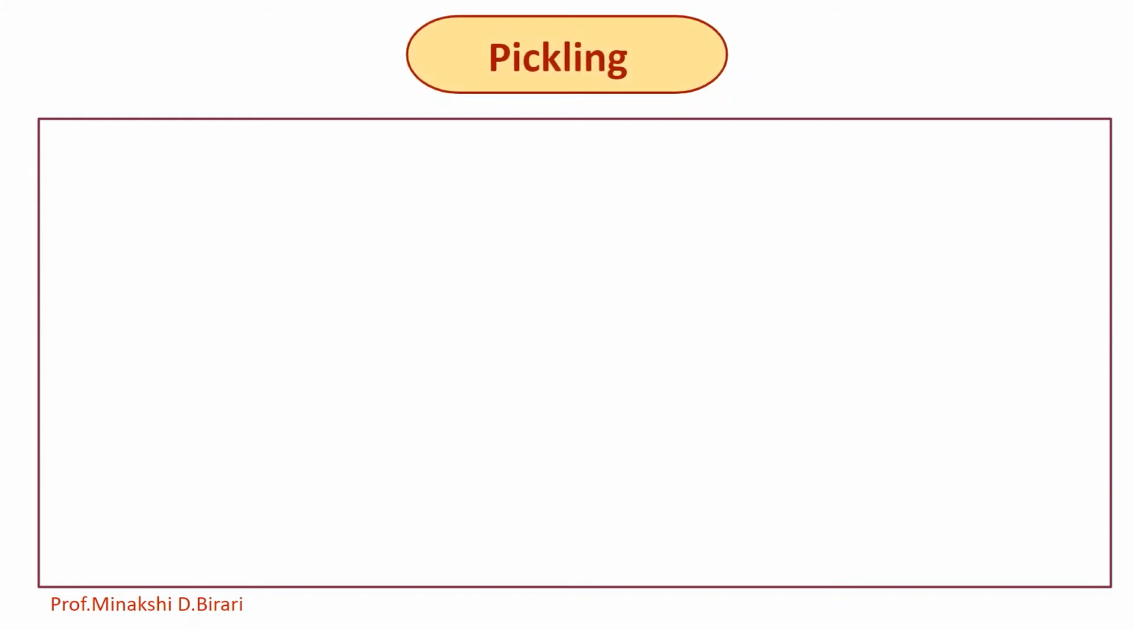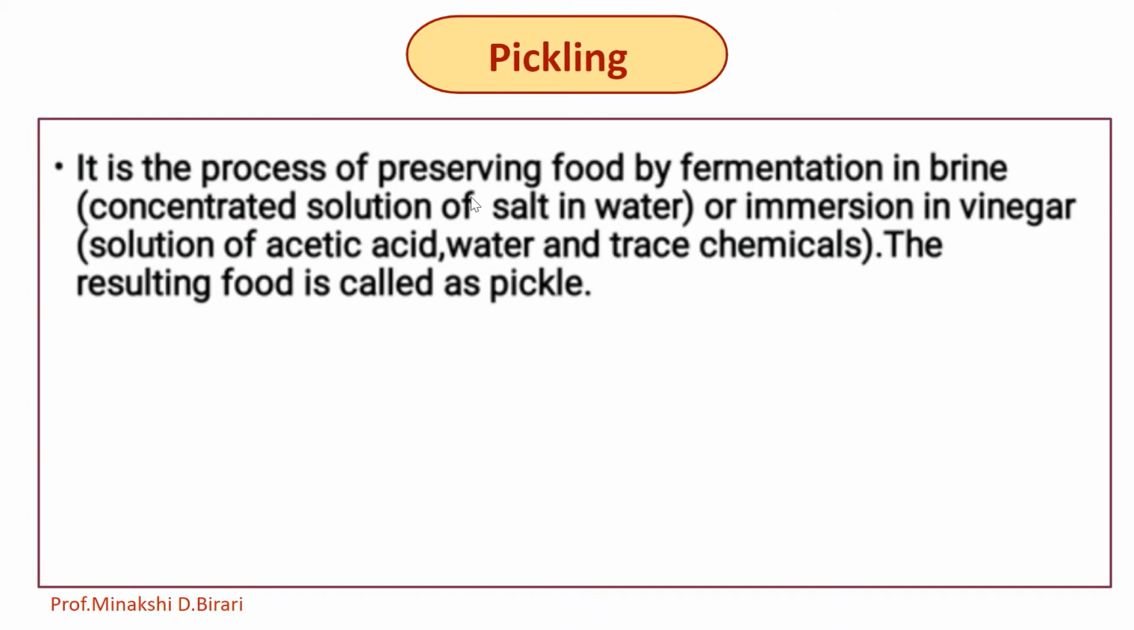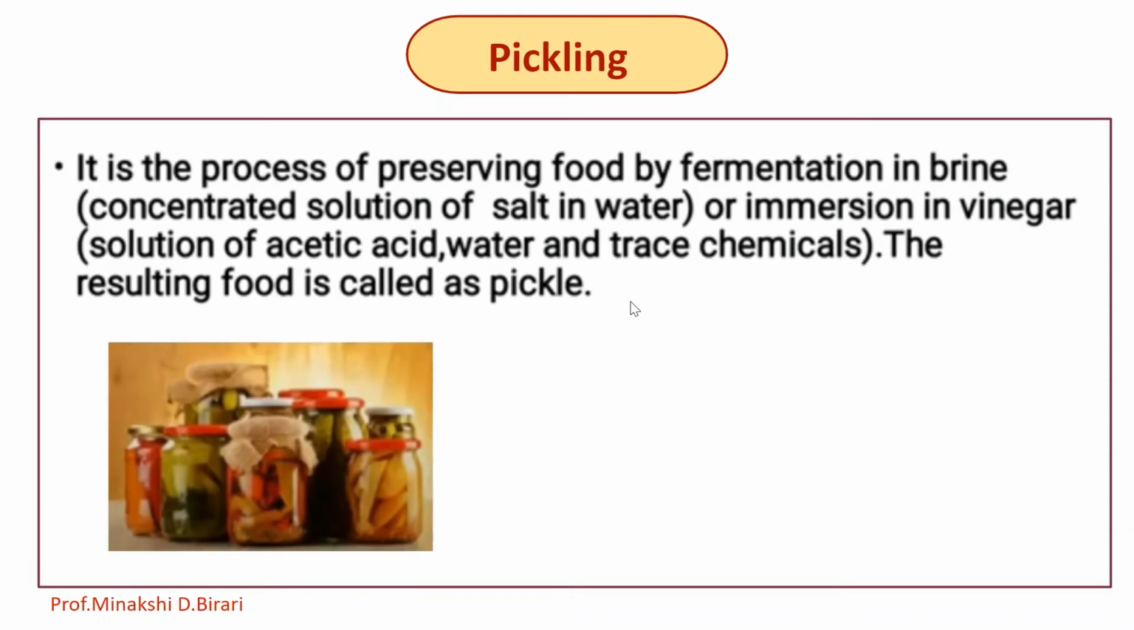Pickling. It is the process of preserving food by fermentation in brine, which is a concentrated solution of salt in water, or immersion in vinegar, which is a solution of acetic acid, water and trace chemicals. The resulting food is called a pickle. It is a method of preserving food in an edible antimicrobial liquid. Chemical pickling and fermentation pickling are two categories of pickling.